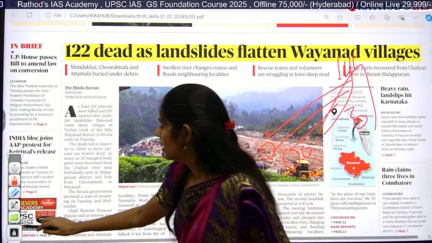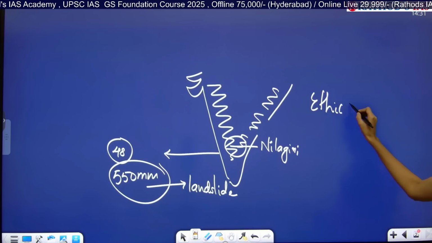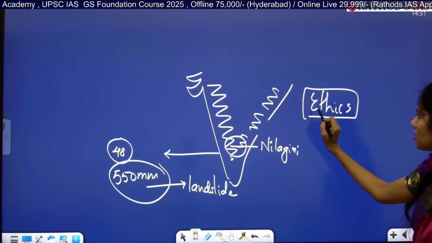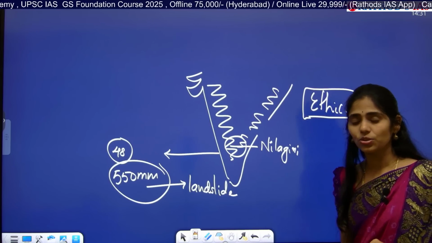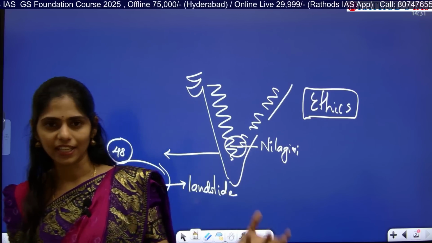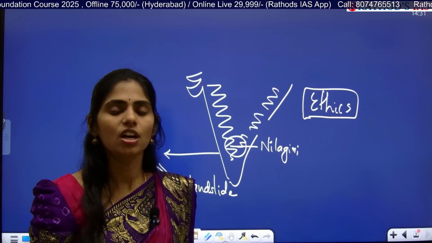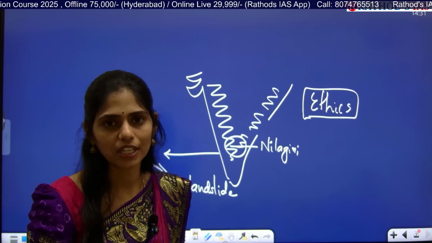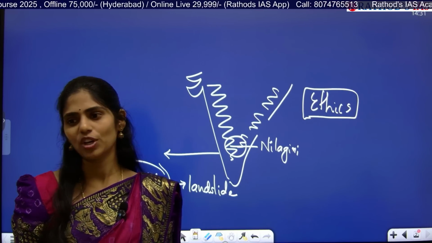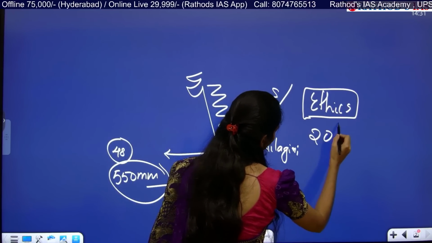From an ethics point of view also, there is a chance of getting a case study, like you are a district magistrate in so and so district, and this kind of event is happening recurrently in that area, especially in Kerala. How are you going to address this kind of issue in the future, or what measures are you going to take? In this way also you can expect a question in your ethics paper of around 20 to 25 marks.